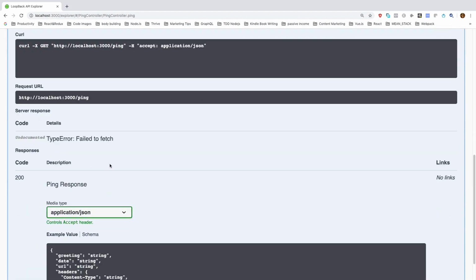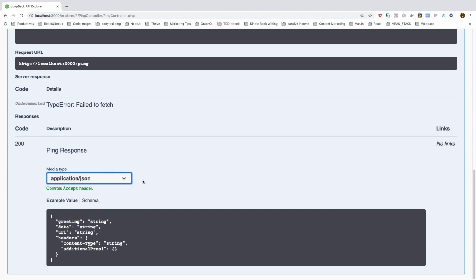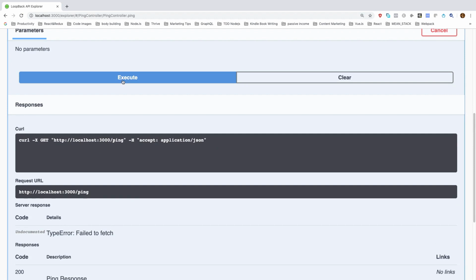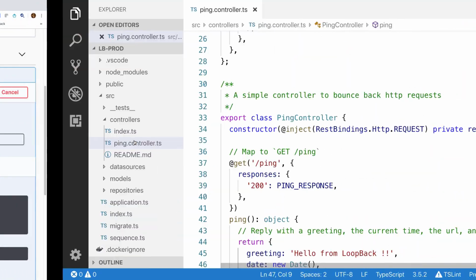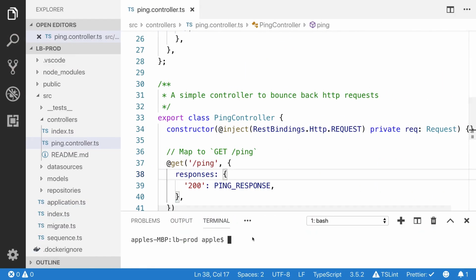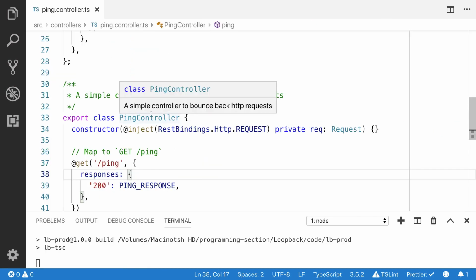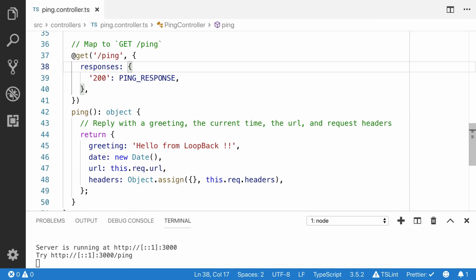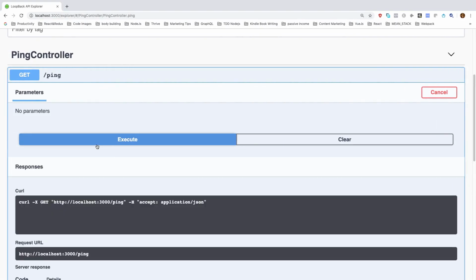I'm going to execute that. Now you can see the result. It is going to give me the fail to fetch. I think I did not start the application. npm start. Now my application is running.